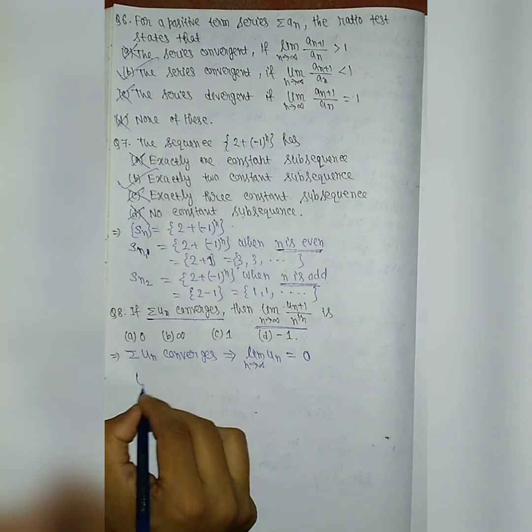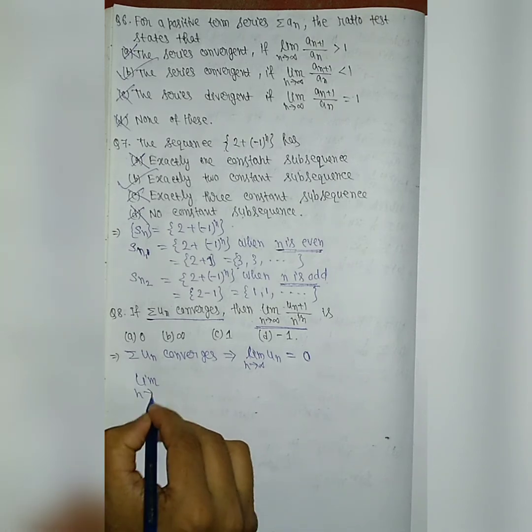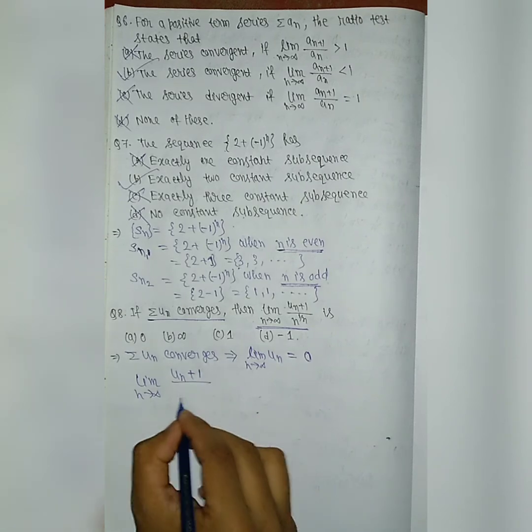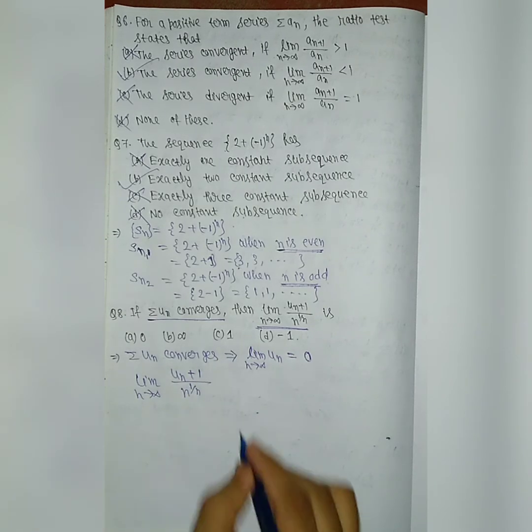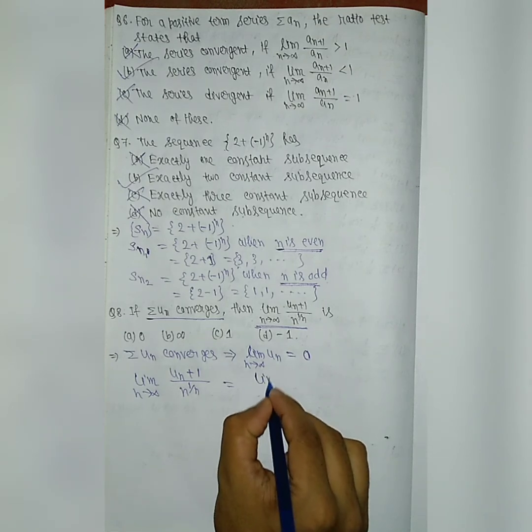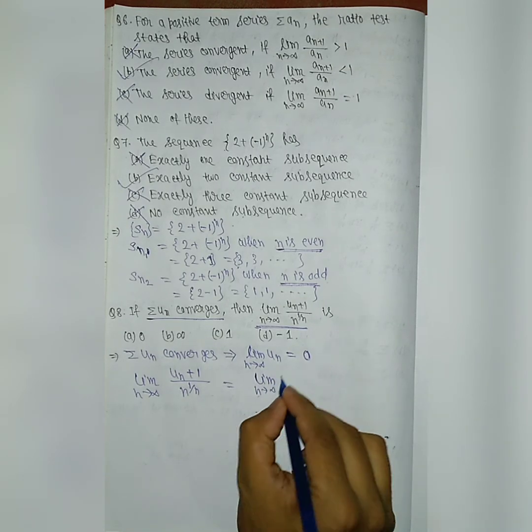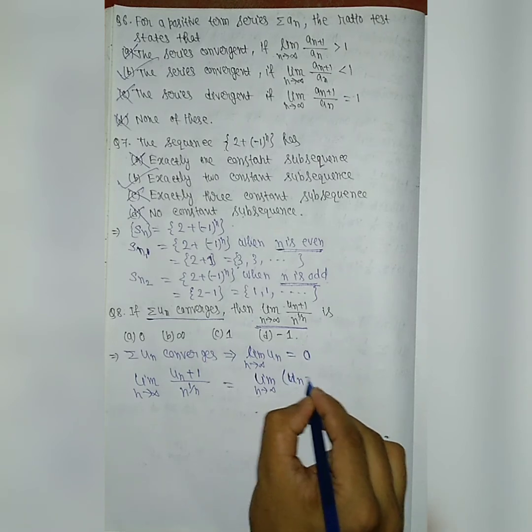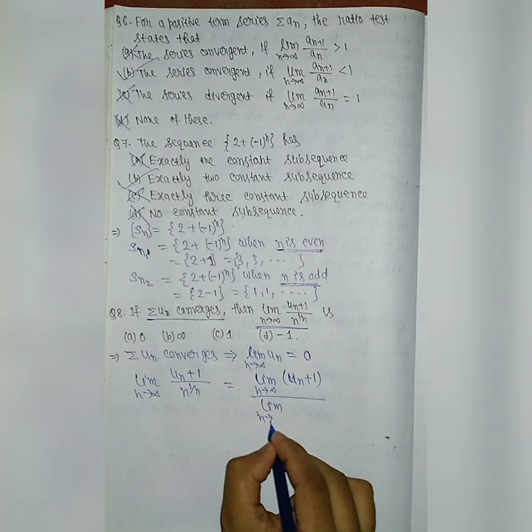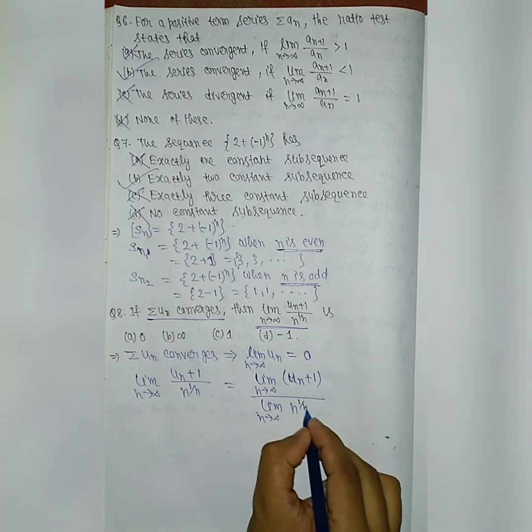Now we'll solve this problem. Limit n tends to infinity of (un plus 1) divided by n to the power 1 by n. This limit can be written as limit n tends to infinity (un plus 1) divided by limit n tends to infinity n to the power 1 by n.